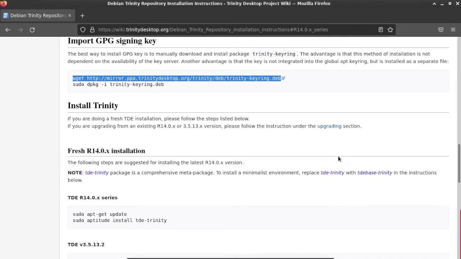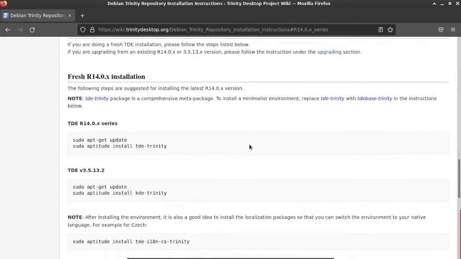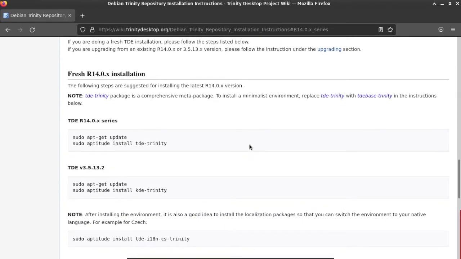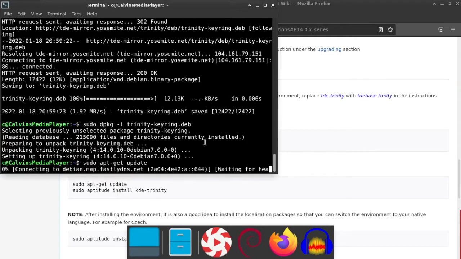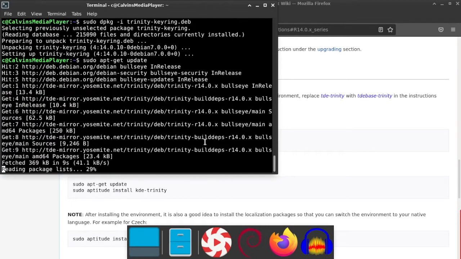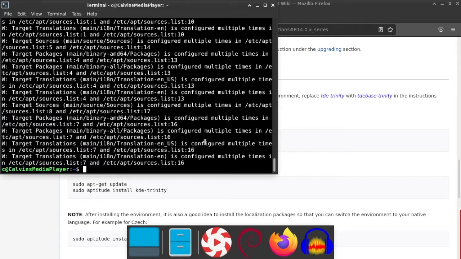And then we go to the next thing to install Trinity, which tells us simply just sudo apt-get update, sudo aptitude install tde-trinity. You're going to find out here that I tried aptitude and my terminal just wanted apt. Those may have been older directions. I don't know if Debian doesn't understand aptitude or if my laptop's just crazy or what.